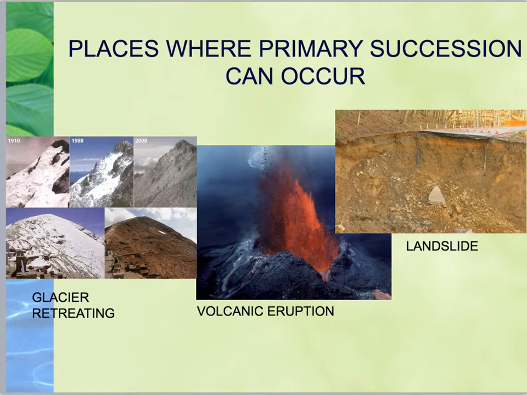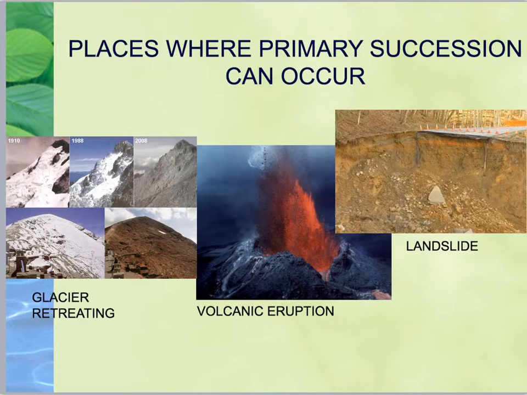So you might be thinking about examples of primary succession. Where on Earth can we find locations where no plants and animals have ever been before? Example number 1 is glacier retreating. So when a glacier comes down a mountain, it's going to scrape away all living organisms, all plants, and even the soil. When the temperatures increase and the glacier starts to melt, you're left with barren rock. There's no soil, there's no plants, there's no organisms whatsoever.